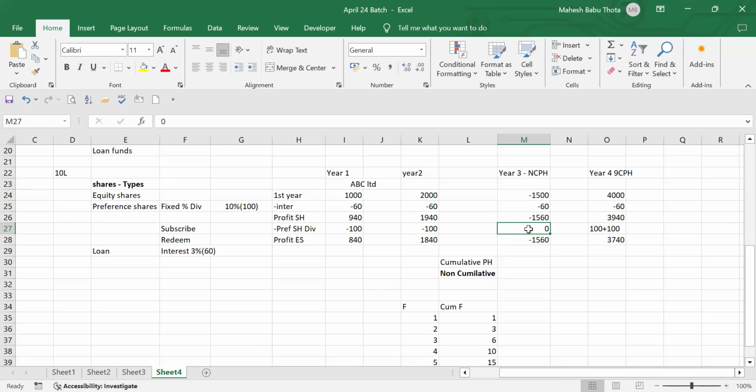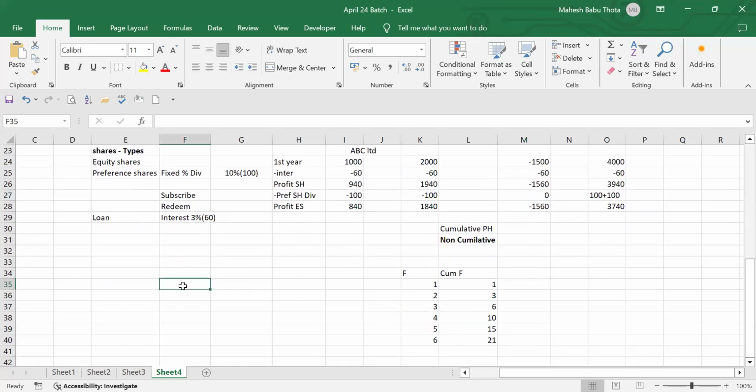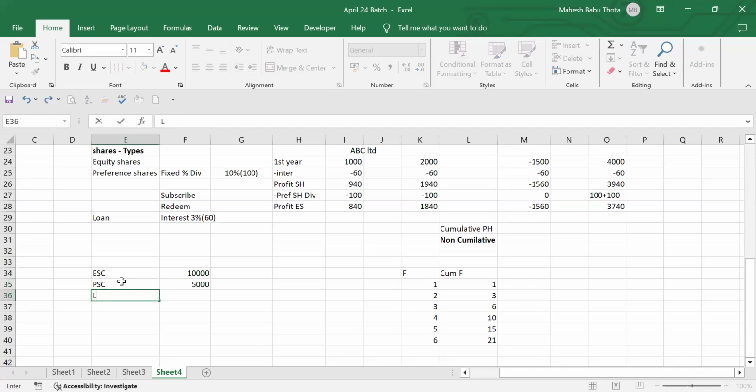I'll give you one more input about preference shareholders concept. Suppose they're liquidating the company. They're closing the company, so they're selling the company. They have liabilities like this. They have equity share capital of 10,000, a preference share capital of 5,000, and they have a loan as well. Loan amount, let's say 7,000.